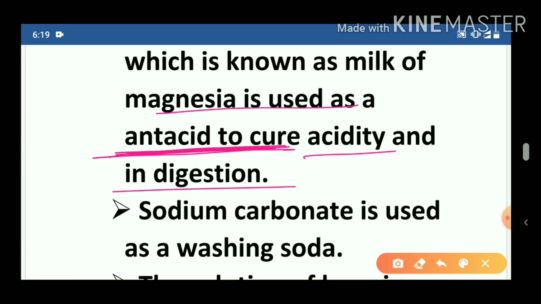Sometimes we eat too much oily food, or after eating we do not do any hard activities. At that time there is an irritation and sensation in the chest, that is acidity. To cure this, we take milk of magnesia. In this way it is very helpful for us.